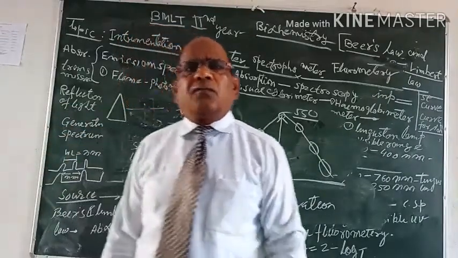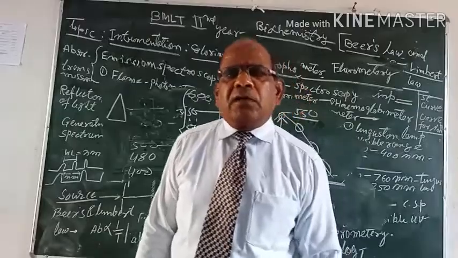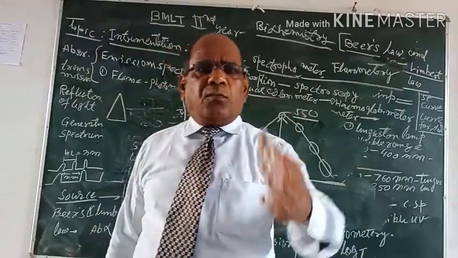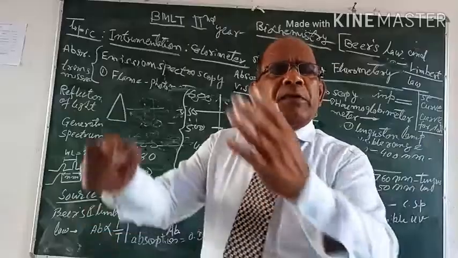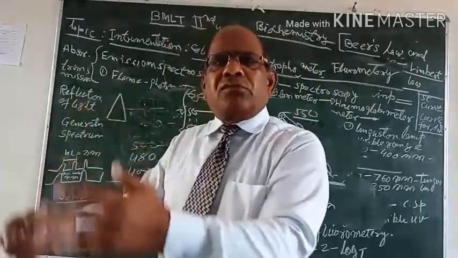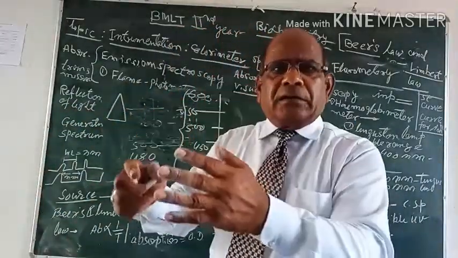What is the function of the photocell? As you know, photo means light and cell means a cell which generates current.